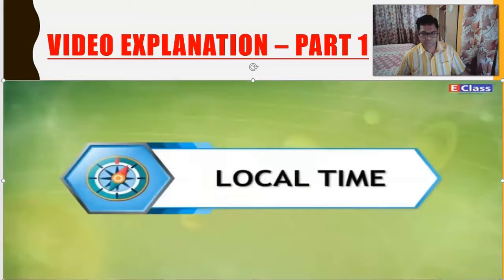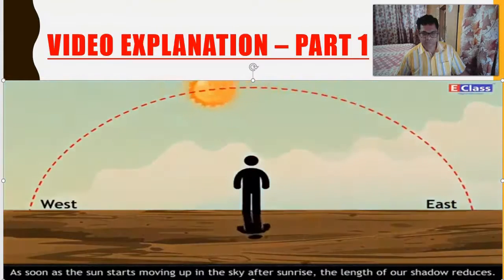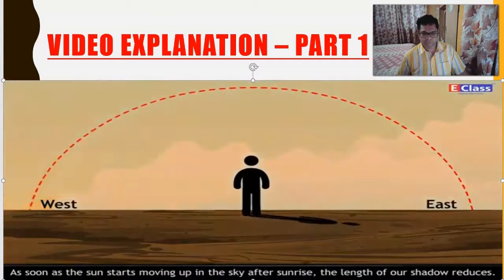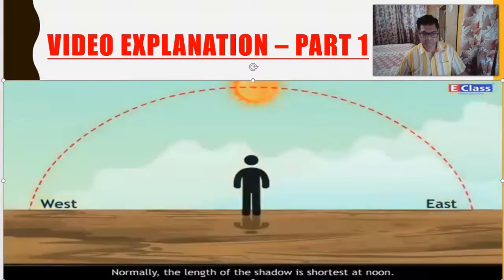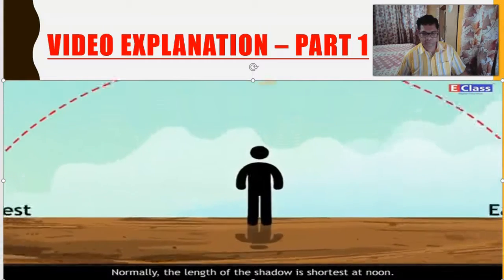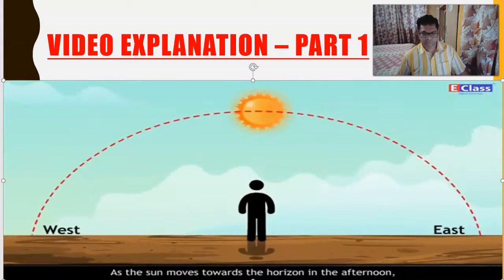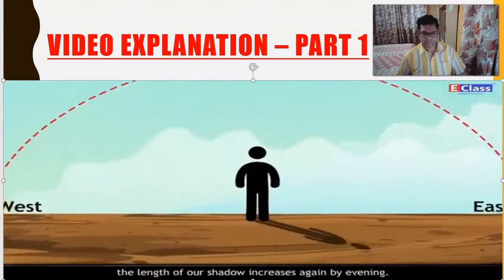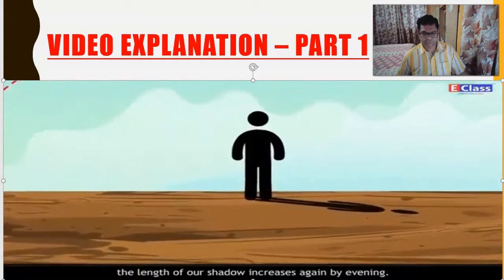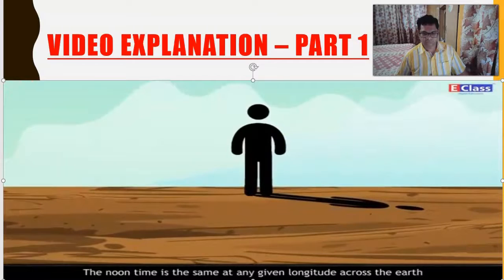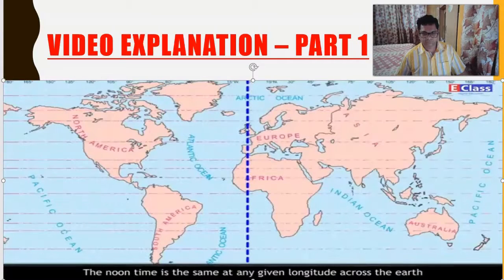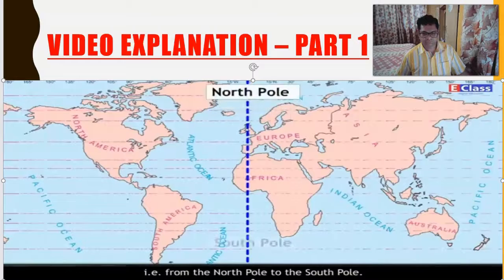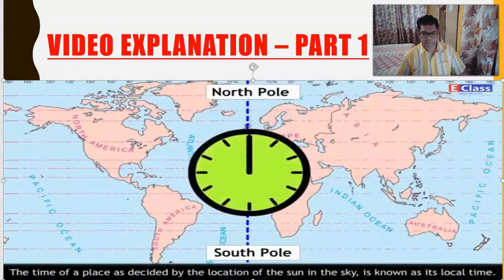Local time. As soon as the sun starts moving up in the sky after sunrise, the length of our shadow reduces. Normally, the length of the shadow is shortest at noon. As the sun moves towards the horizon in the afternoon, the length of our shadow increases again by evening. The noon time is the same at any given longitude across the earth, that is, from the North Pole to the South Pole. The time of a place as decided by the location of the sun in the sky is known as its local time.